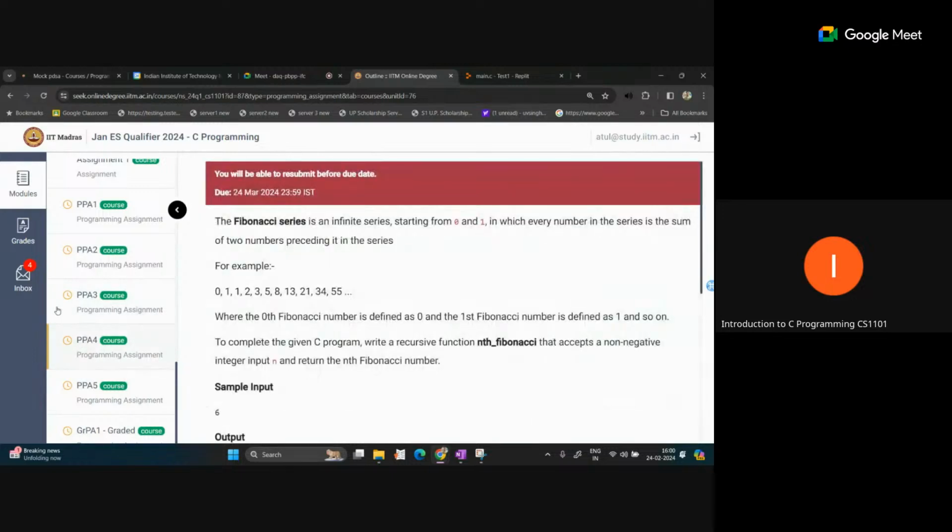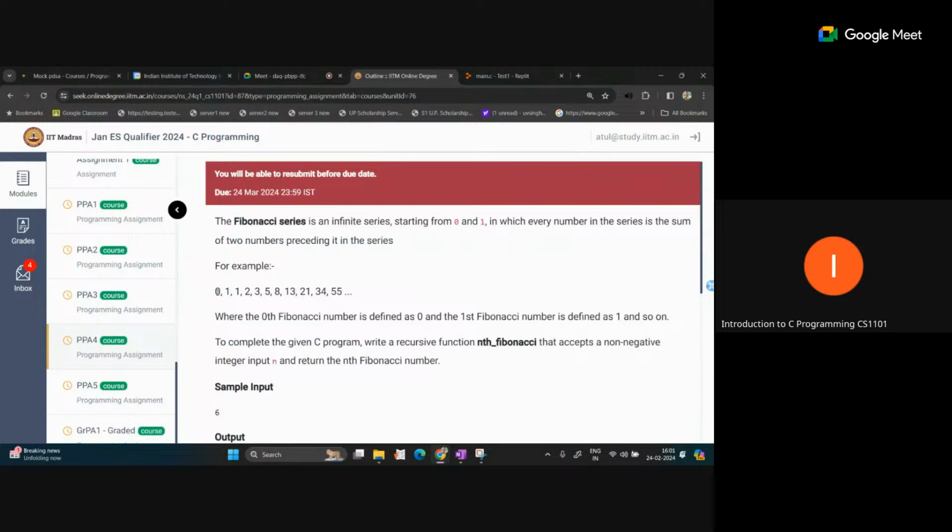The next, okay, PPA 4. So here, the Fibonacci series is an infinite series starting from 0 and 1, in which every number in the series is the sum of the two numbers preceding it in the series.